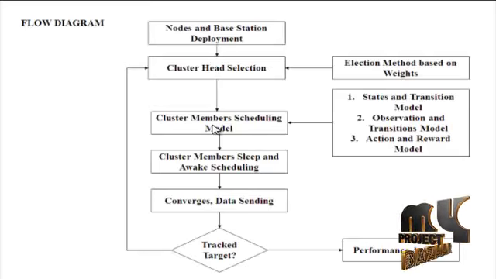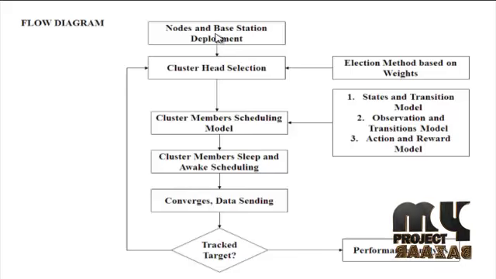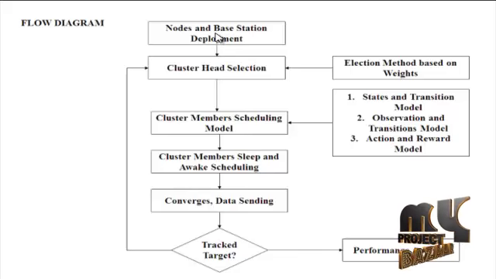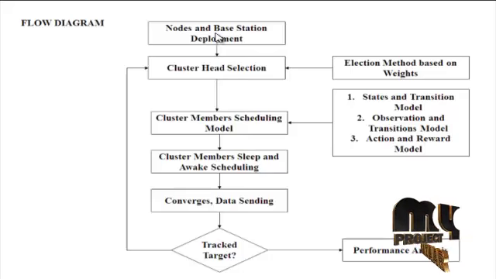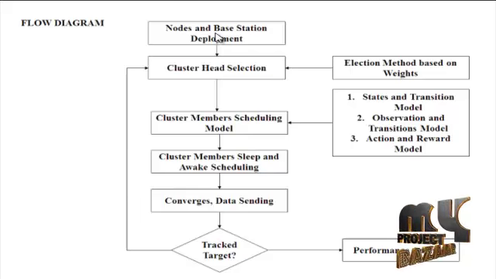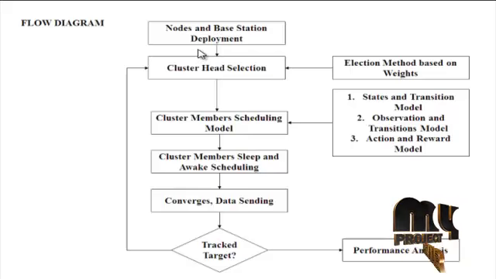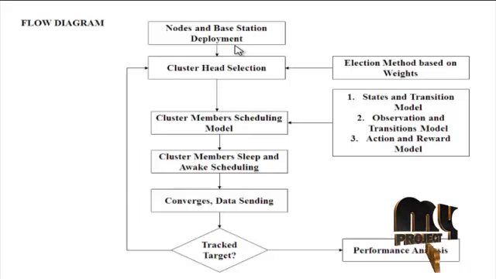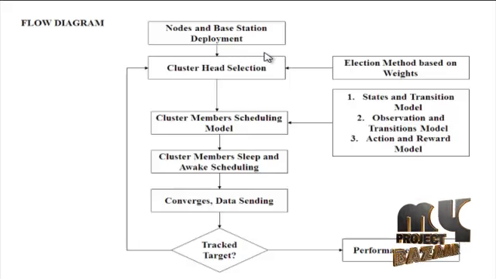Let me discuss the flow diagram for our process. In this proposed work, high performance sensor nodes are deployed at the scope of the monitoring area. Low performance sensor nodes are deployed in the rest of the monitoring area. At last, the base station is deployed at the center of the monitoring area. In order to perform target tracking coverage, the monitor area is divided into several small areas.